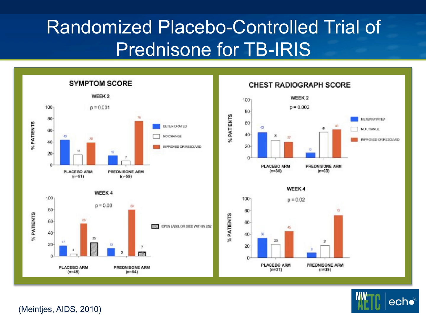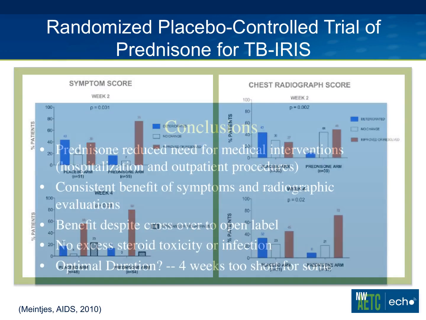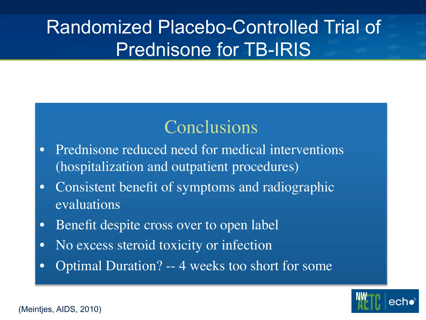For the symptom score at week 2 or week 4, the orange bars are improvement, the blue bars are deterioration, so there was better symptom resolution at 2 and 4 weeks in the prednisone arm compared to the placebo arm. And chest radiographs similarly improved. Again, orange is improvement, blue is deterioration, so the prednisone arm had better chest x-ray scores at 2 and 4 weeks compared to the placebo arm.